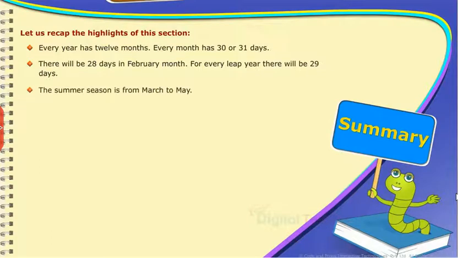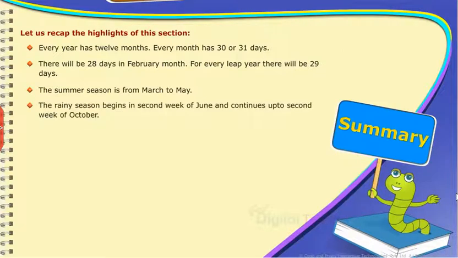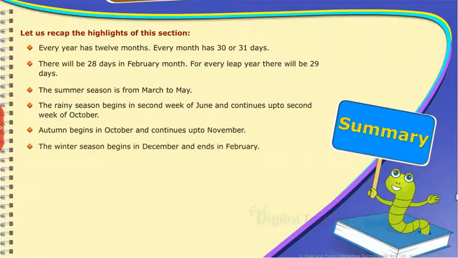The summer season is from March to May. The rainy season begins in second week of June and continues up to second week of October. Autumn begins in October and continues up to November. The winter season begins in December and ends in February. There will be 365 days in a year and 366 days in a leap year.